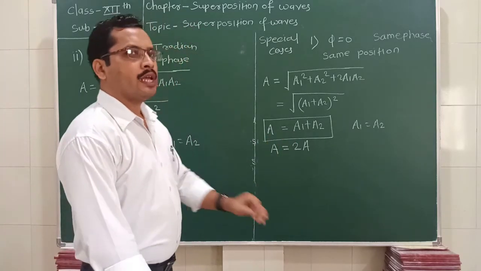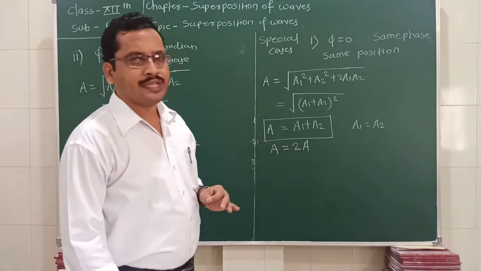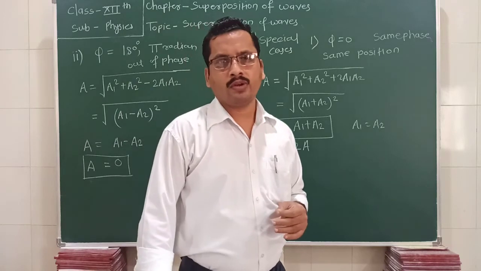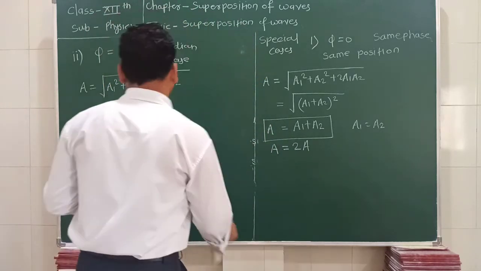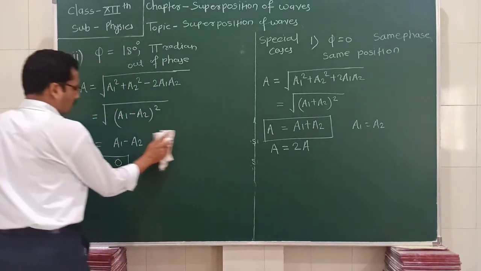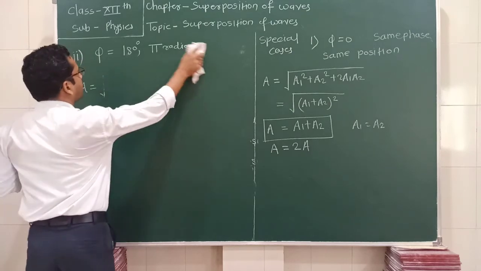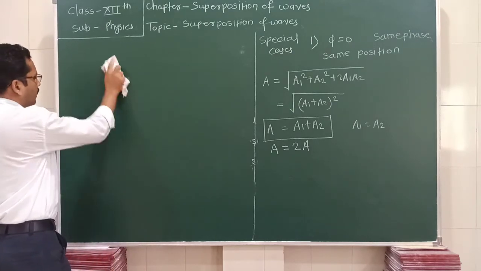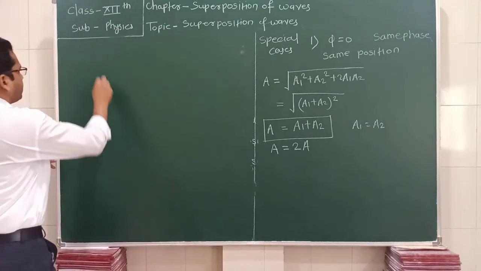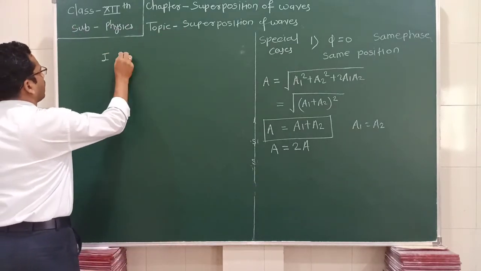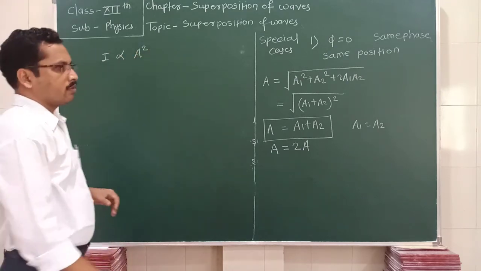Now we also consider the relation between the intensity and the amplitude. If two light waves arrive at a point simultaneously, then we can measure the intensity of the resultant wave. How can we write it? The intensity I is directly proportional to the square of the amplitude.